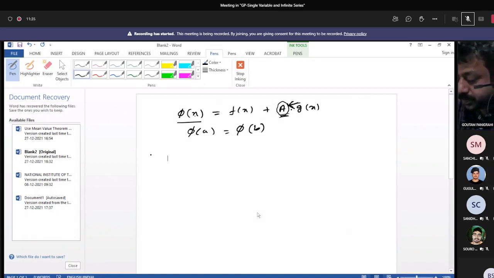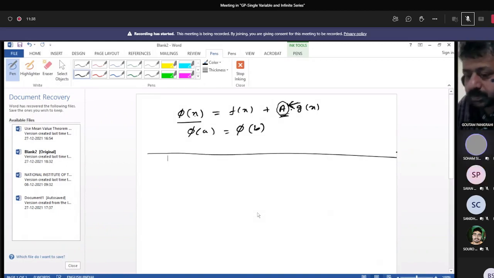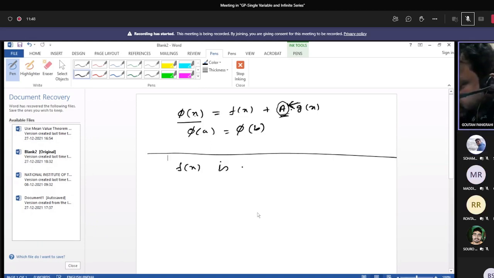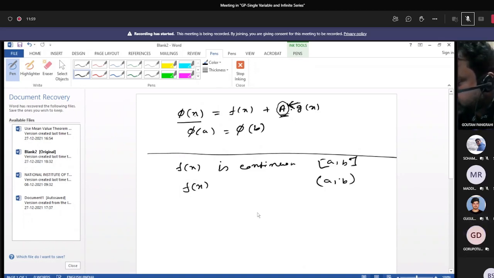Can you please repeat the points for which Cauchy's mean value theorem holds true? It holds true for which conditions? f(x) is continuous in the closed interval [a, b]. f(x) is derivable in the open interval (a, b).